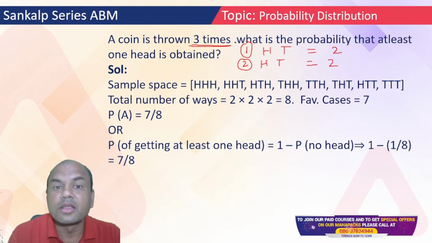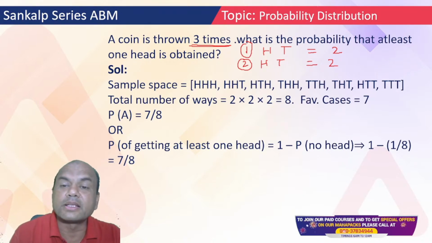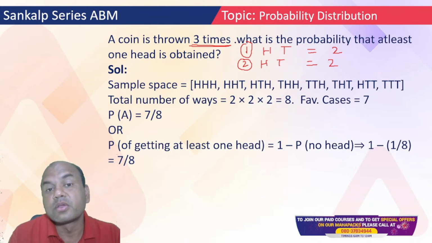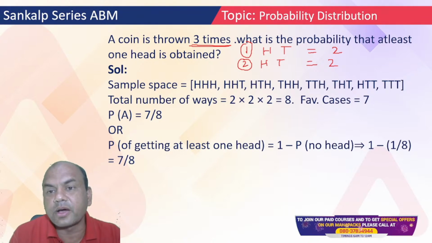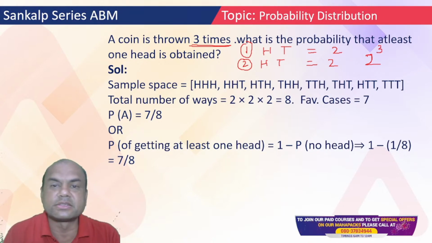Now third time, 3 times I am throwing. Look at this. The outcomes over here are 2. So 2 times I am throwing it, but the third time the answer is not 6. If I throw the coin 3 times, the outcome is, remember, 2 raised to 3, so the outcome will be 8 possibilities.